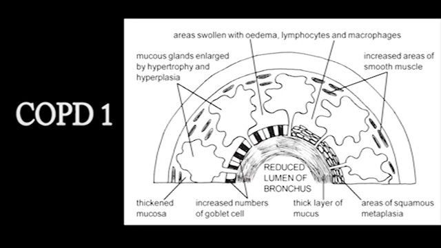So you end up with far too much thick, sticky mucus. But at this stage, the disease process is reversible. So if someone's been smoking for a few years and then they stop smoking, the airways can get rid of the excess mucus and can recover. So early disease is reversible.